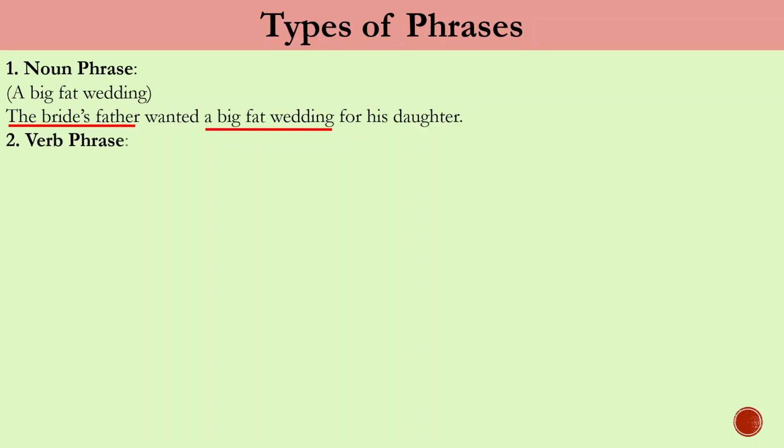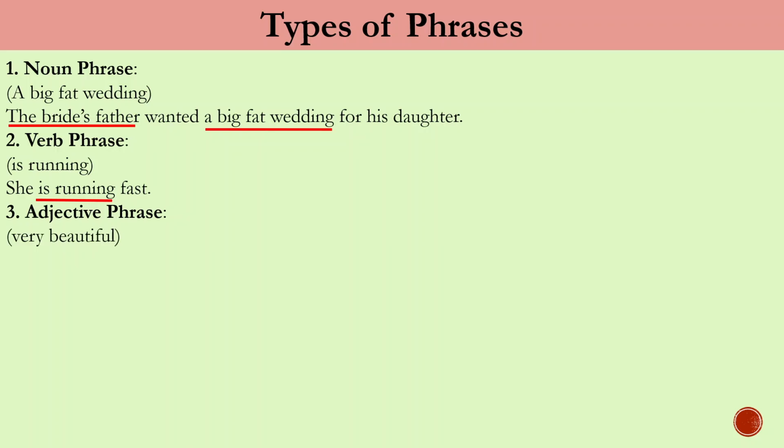Next, we have a verb phrase. For example, is running from the sentence she is running fast. This group of verbs is what we call a verb phrase. Next, we have an adjective phrase. For example, in the sentence her dress was very beautiful, the phrase very beautiful is acting as an adjective, so this is an adjective phrase.